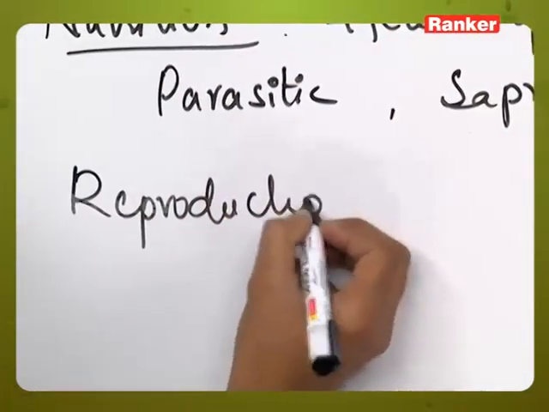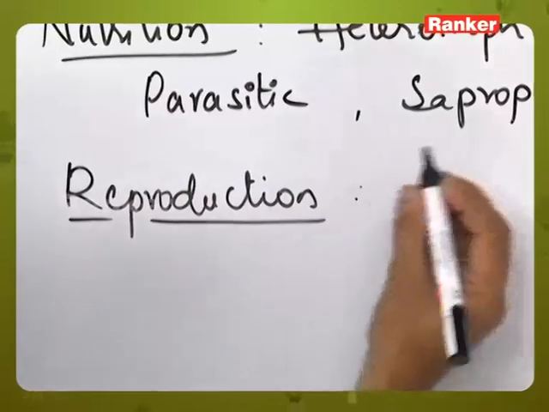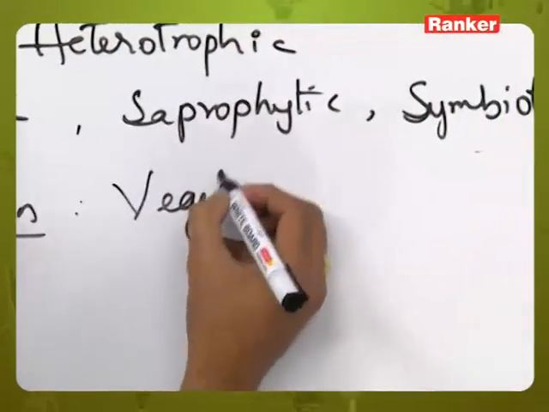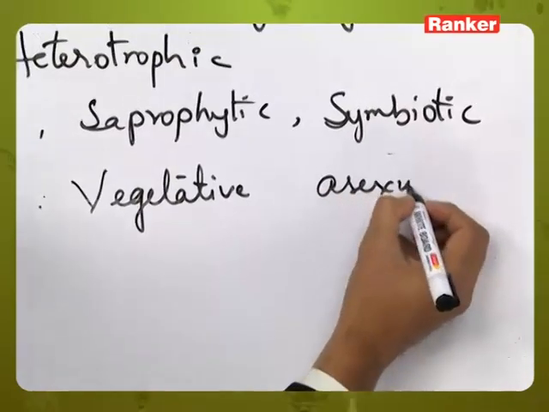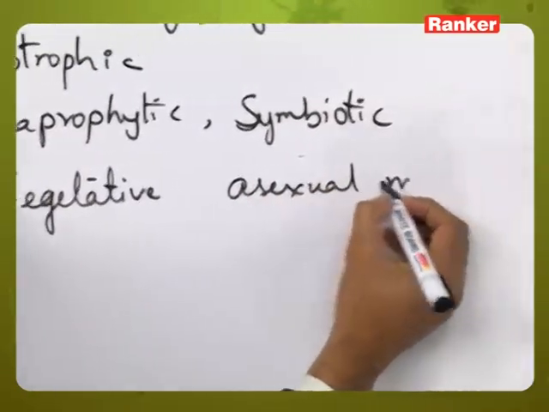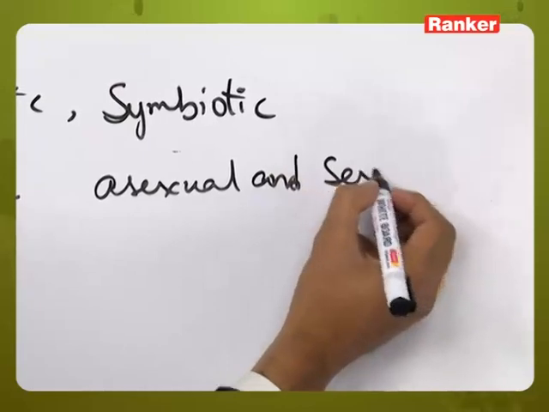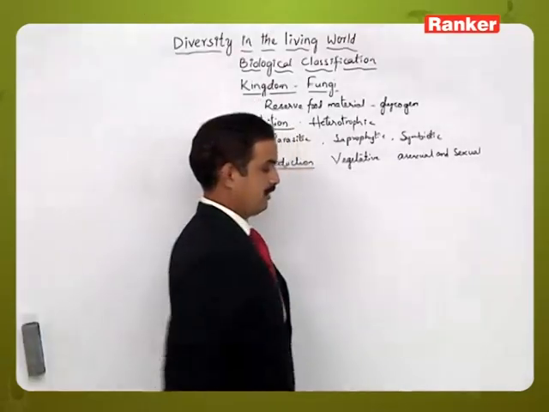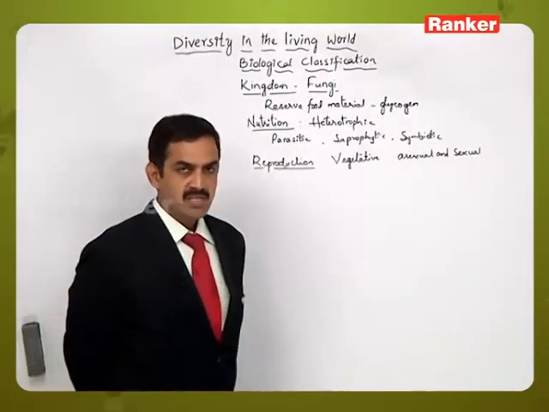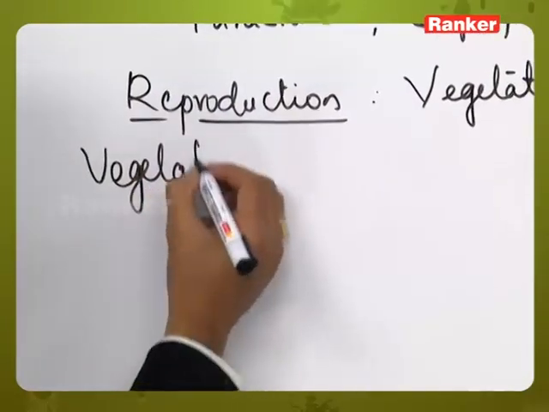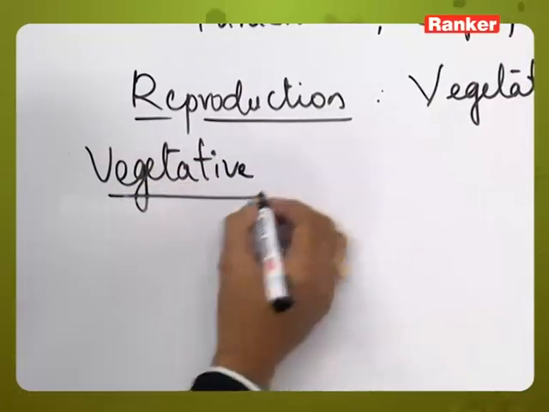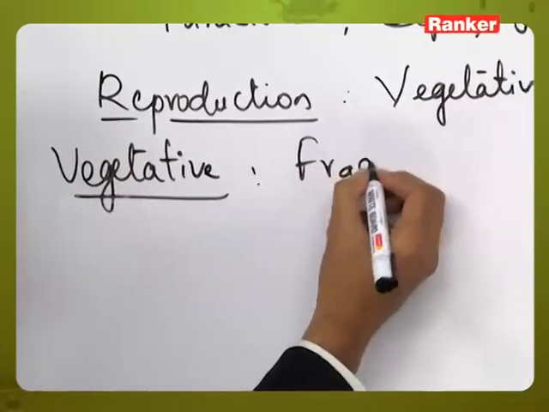So these members of fungi will exhibit three types of reproduction. One is vegetative, asexual and sexual methods of reproduction. Starting with the vegetative type of reproduction, here different methods of vegetative reproduction are exhibited by these members. Starting with the first one, the fragmentation.